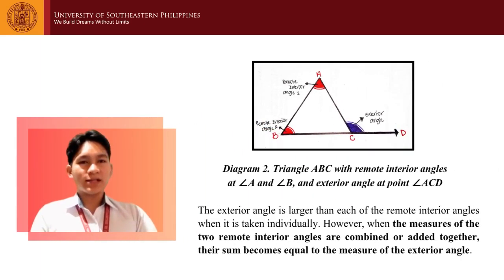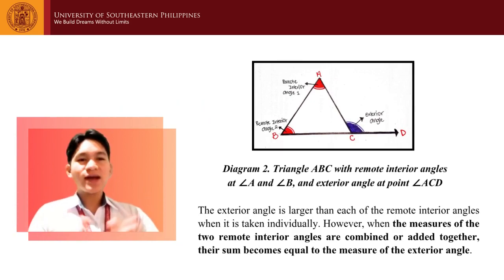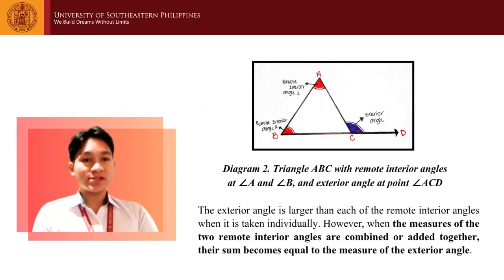The diagram illustrates an important concept in geometry known as the exterior angle theorem. So in triangle ABC, we extend one side of the triangle from point C to point D, forming an exterior angle at point C. This exterior angle lies outside the triangle, while the angles at point A and point B are called the remote interior angles because they are not adjacent to the exterior angle.